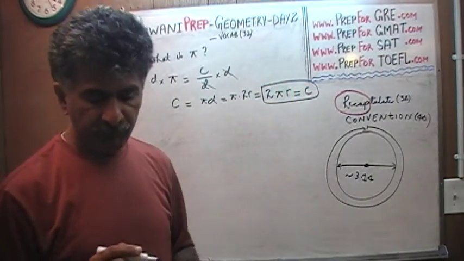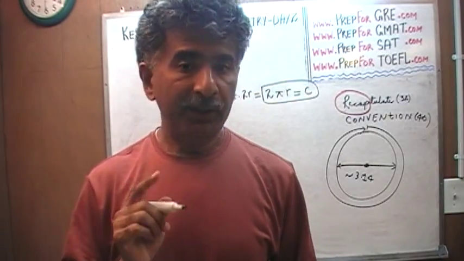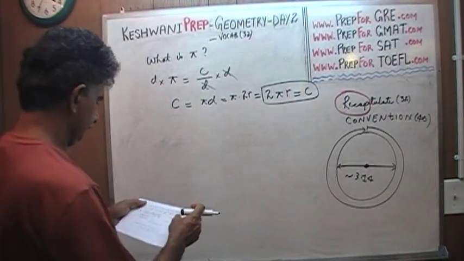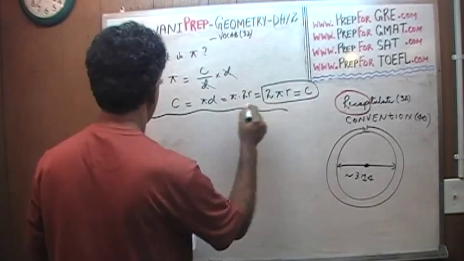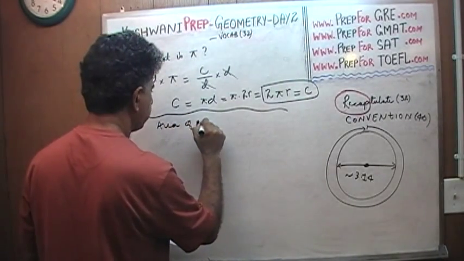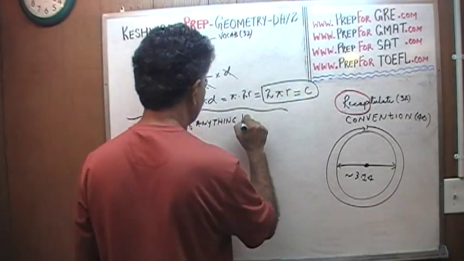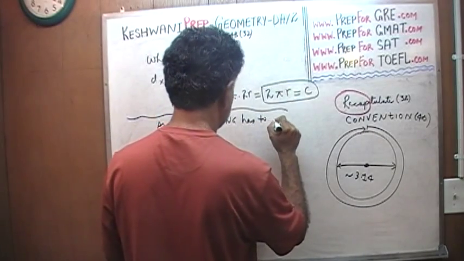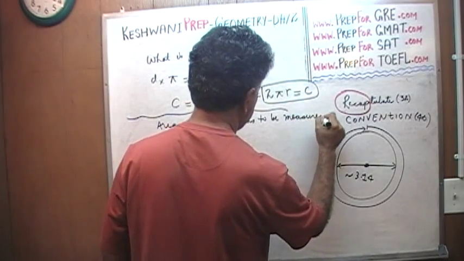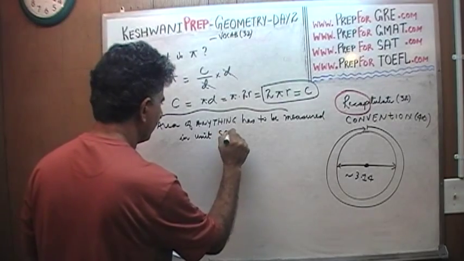Now the question is, how do we figure out the area of a circle? So today we talk about area of the circle. Area of anything has to be measured in unit squared.